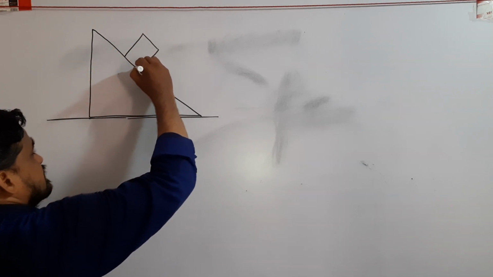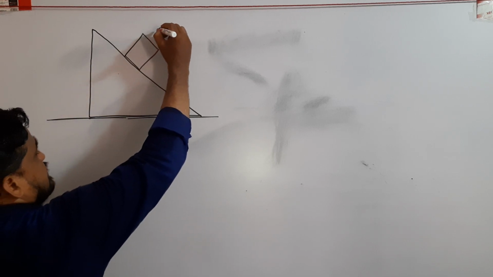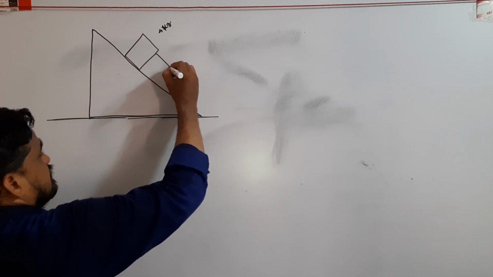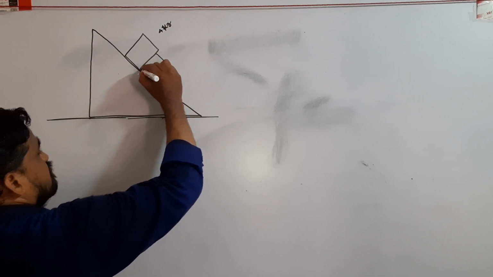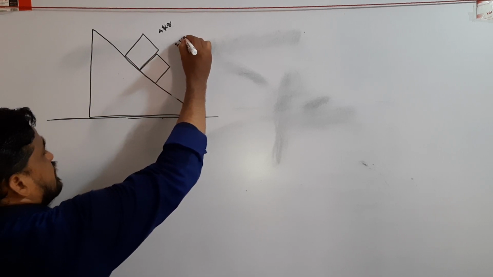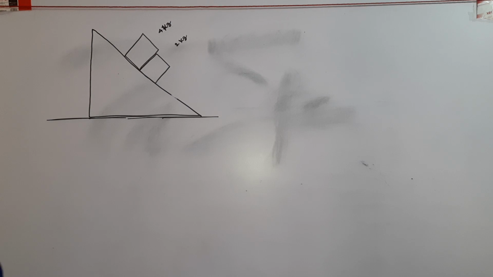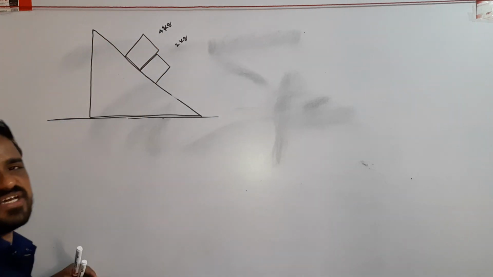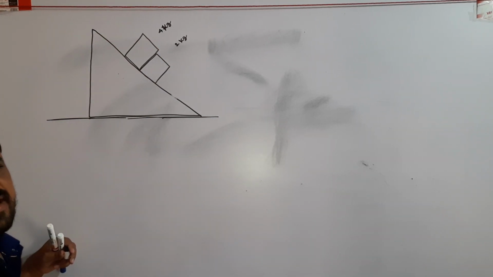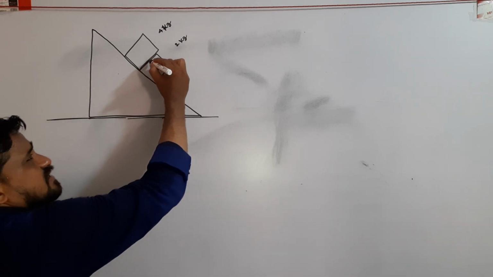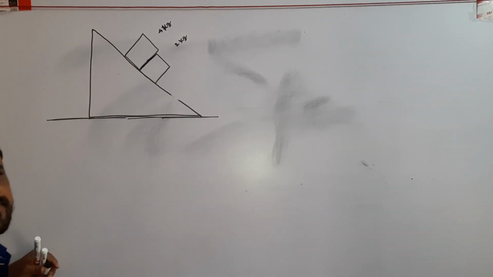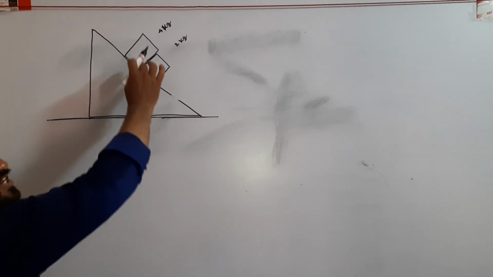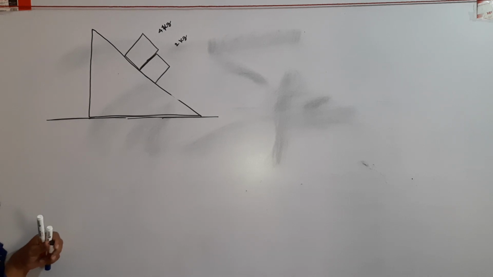Let two bodies of masses 4 kg and 2 kg be placed on the inclined surface. Here the two bodies are in contact, both are just in contact. Initially the two bodies are at rest.